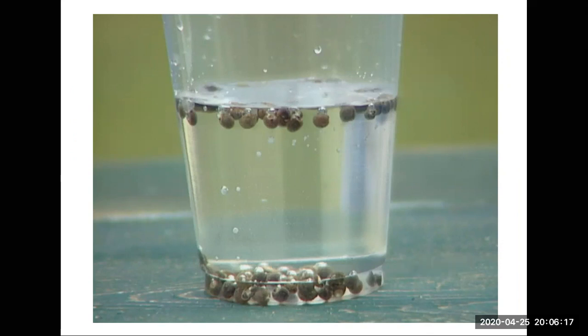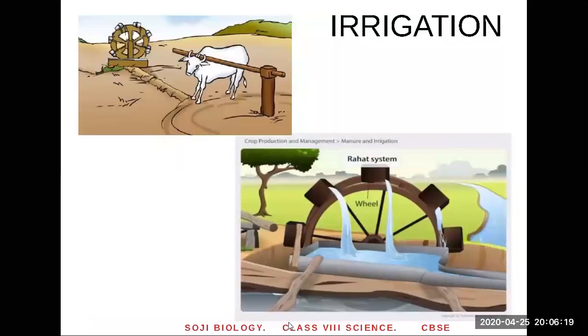They are chosen for sowing in the farm. The next method: you have sown the seed, you have transplanted it. Now you need water. This is called irrigation. What is irrigation? Supplying water to the crop is known as irrigation. You can depend on rain for irrigation, but rain may not fall sometimes. So you need to artificially water the soil for the growth of the plants, and this is called irrigation.